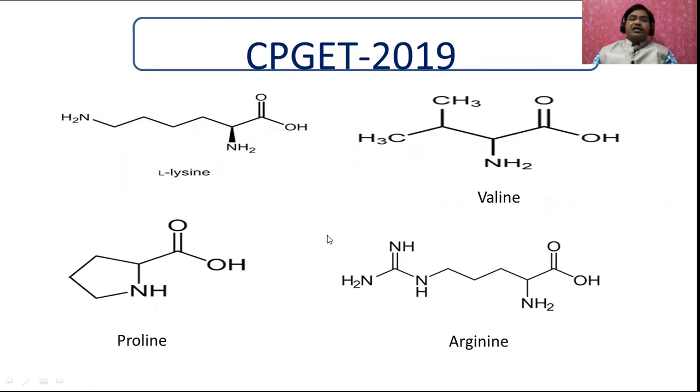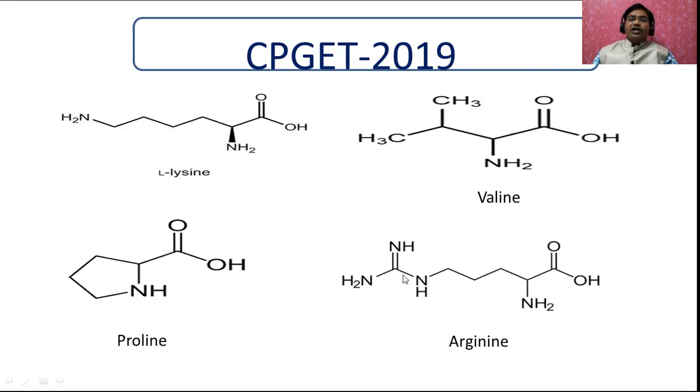Whereas in arginine the guanidine group is present. Another important point: arginine is said to be a basic amino acid, because there are two amino groups, that's why it is a basic amino acid. Here it is a neutral amino acid. Why? Because one amino group and one COOH are there, so its nature is neutral. Whereas here also only one amino group is there, that's why it is neutral.